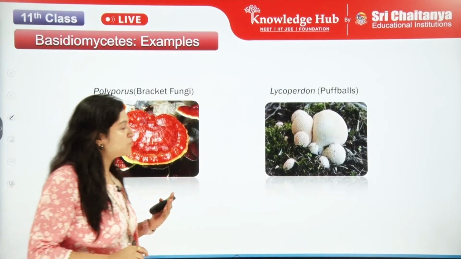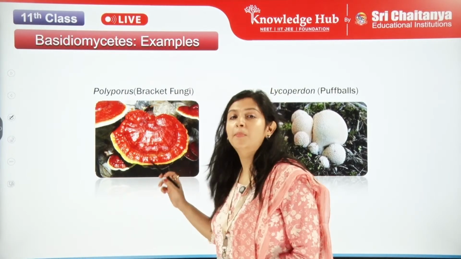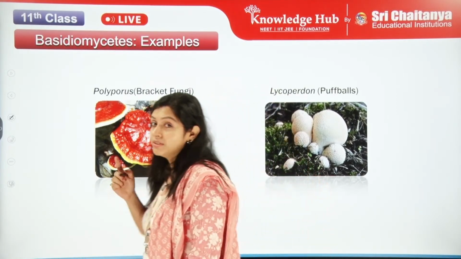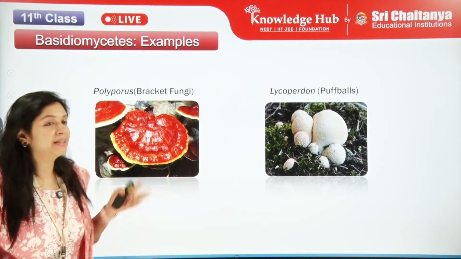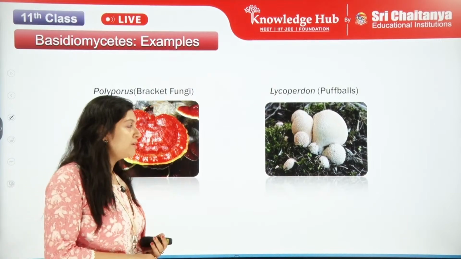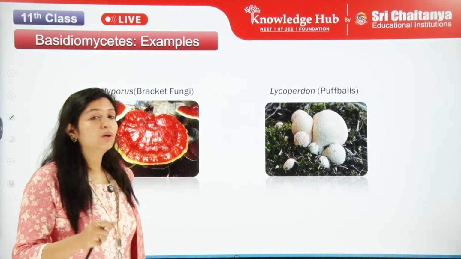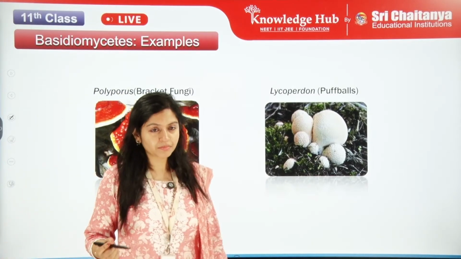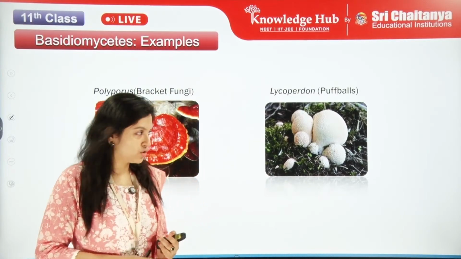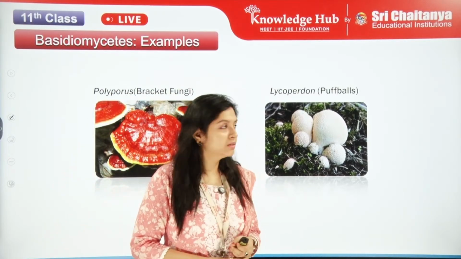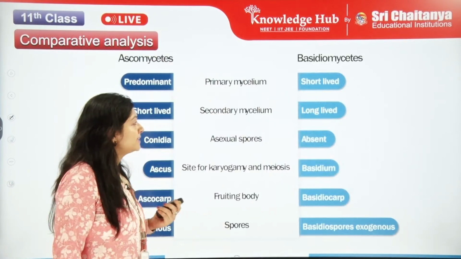Let's see the other examples. So Polyporus is called a bracket fungi. All of this is given in NCERT. So these examples are very important and they matter, and please remember the pictures. Whatever picture is given in NCERT, you have to remember that. Picture related questions can also come in NEET, my dear students. Next thing is Lycoperdon. Lycoperdon or puffballs is also very important. Let's see the other one.